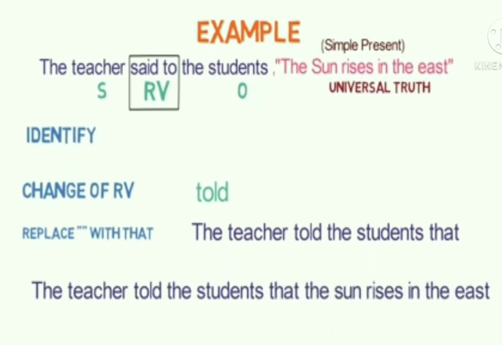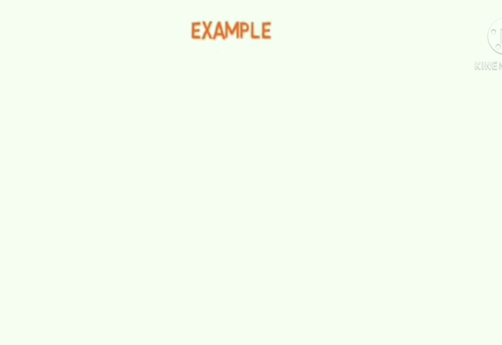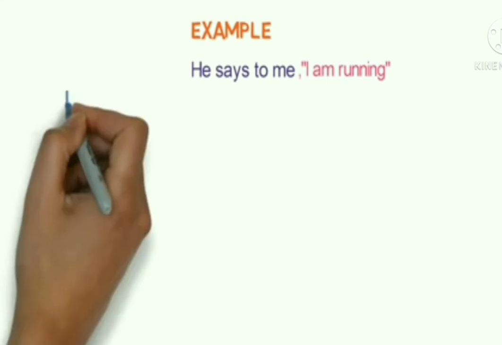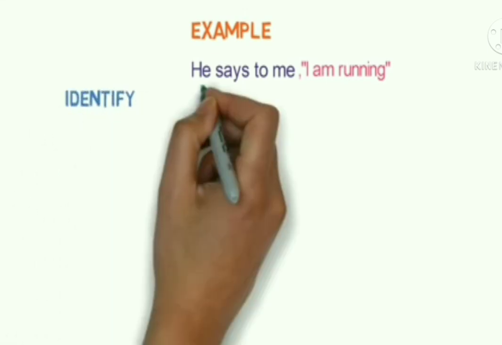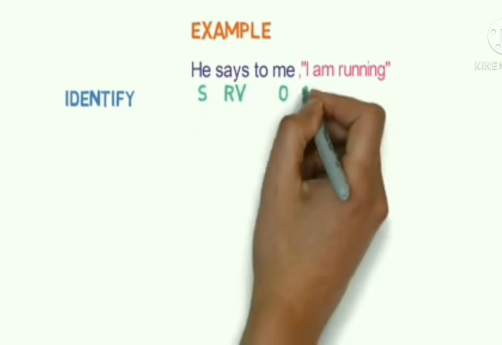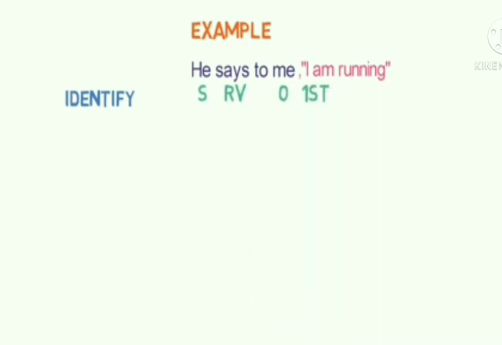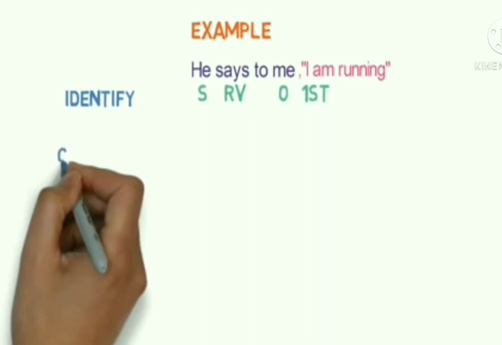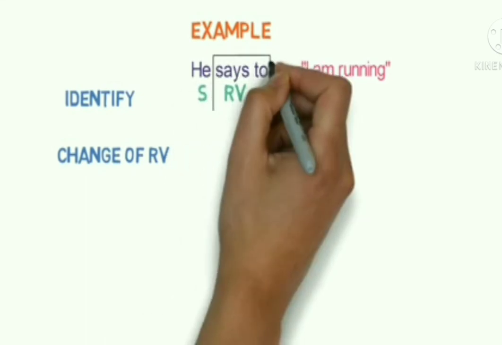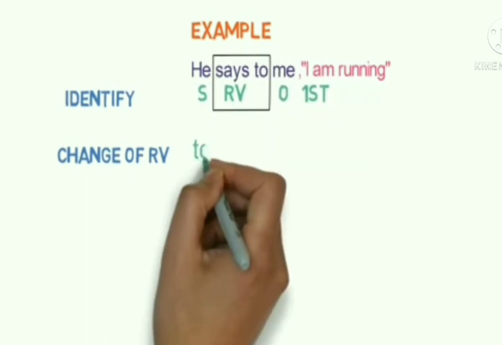Let's understand it with one more example. He says to me, I am running. As the first step goes for identification, here we can see he is the subject, me is the object and says is the reporting verb. I is the first person. And as says to is in the present form, so we will not check the tense. Second step is the change of reporting verb. As we had studied, says to will be converted to tells.